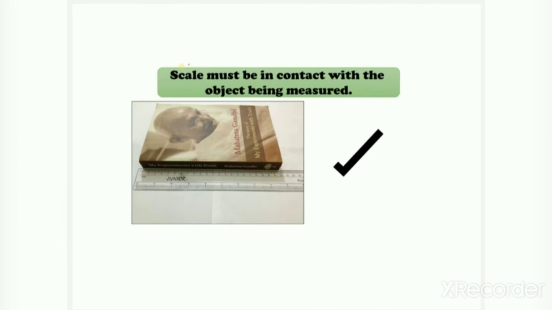For accurate measurement, the scale must be in contact with the object being measured. I already told you this, that you have to keep your book properly if you want to measure the length of the book. And you can see in the picture, this is the right way to measure the book.